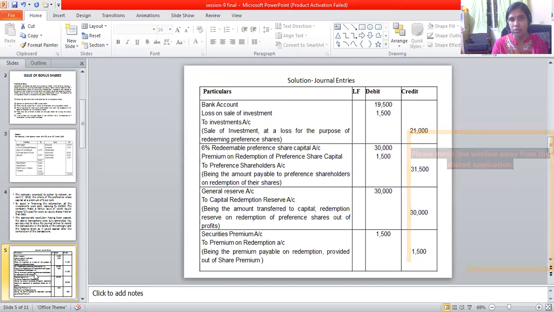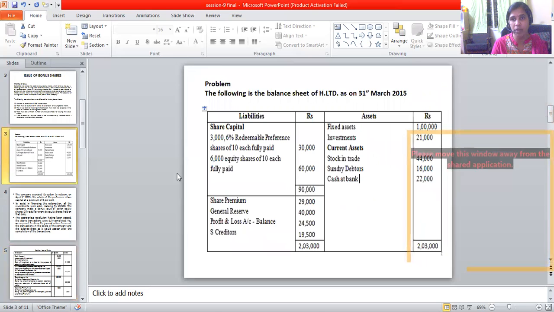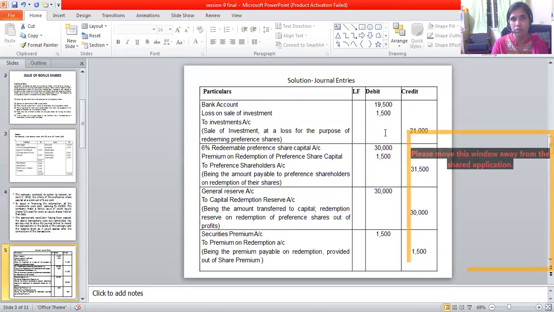Now let us go with the journal entry. Here the company is, sorry, selling the investments. The book value of the investments is 21,000, and they have realized 19,500. So this 1,500 is a loss on the sale of investments. This loss we have to transfer to the P&L account.